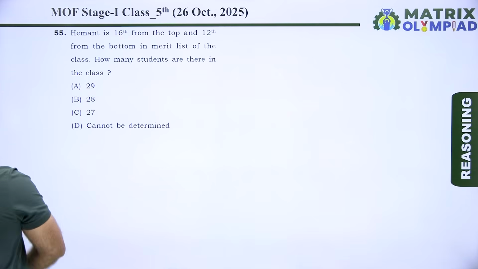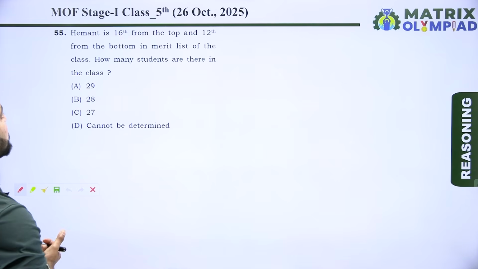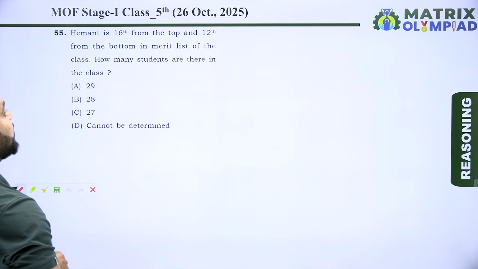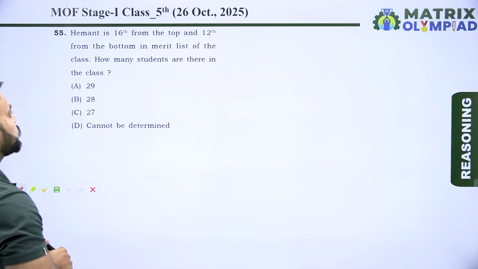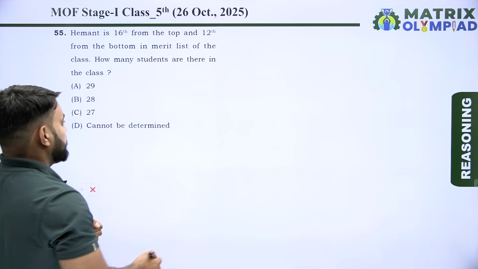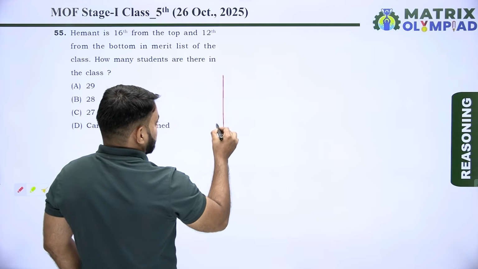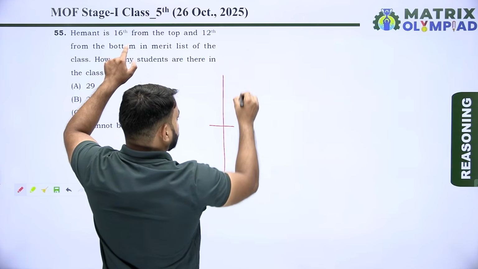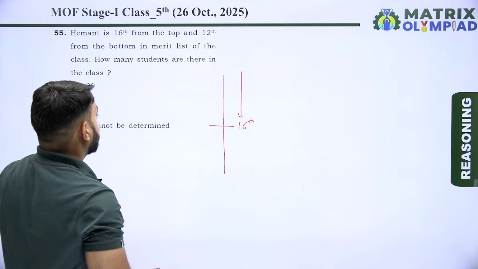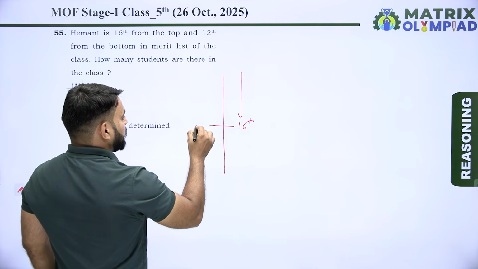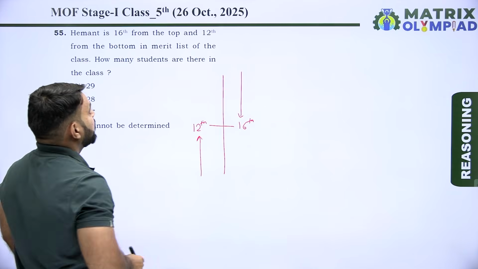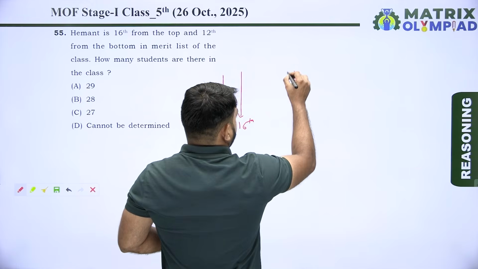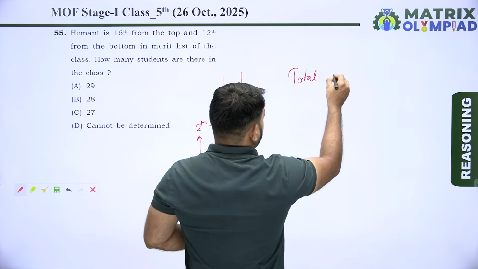So now next question is question number 55. Hemant is 16 from the top and 12th from the bottom in merit list of the class. How many students are there in the class? In a class, position of Hemant is 16 from the top and position of Hemant is 12th from the bottom end. Now find the total number of students of this class.